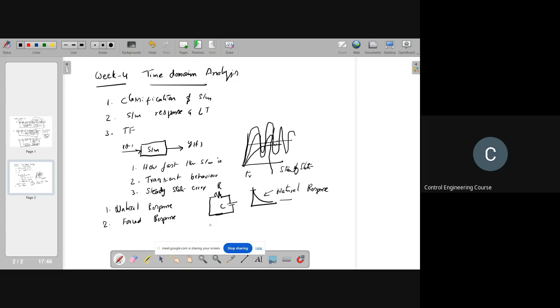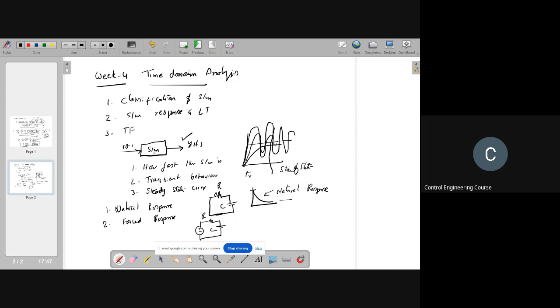Then the forced response is when you give some input to the system. What is the response of the system for a given input? This is called the forced response. So this is about system responses.